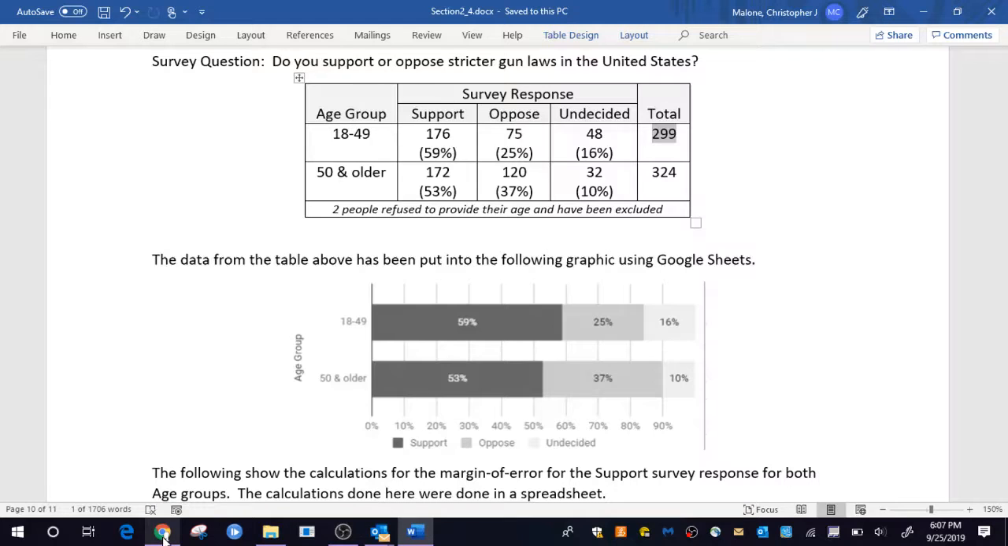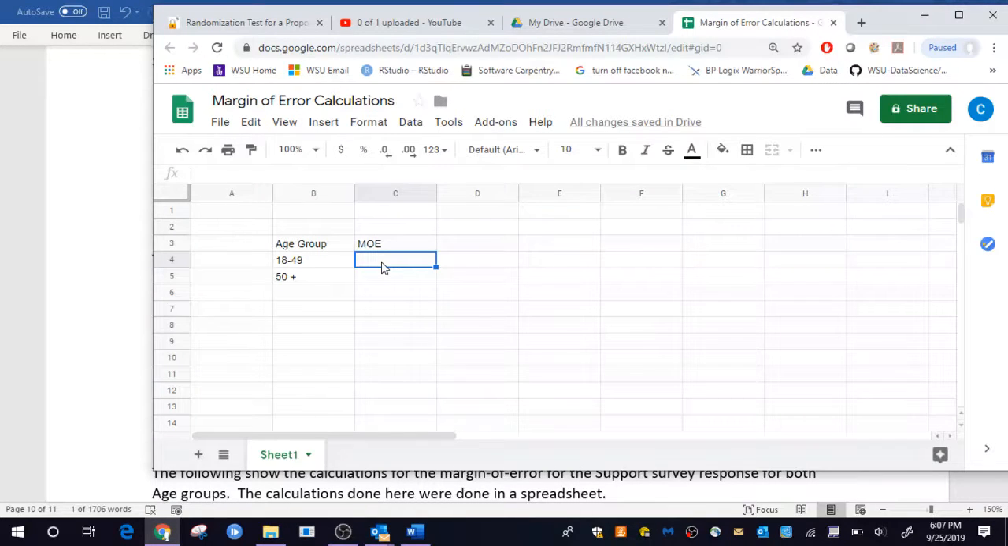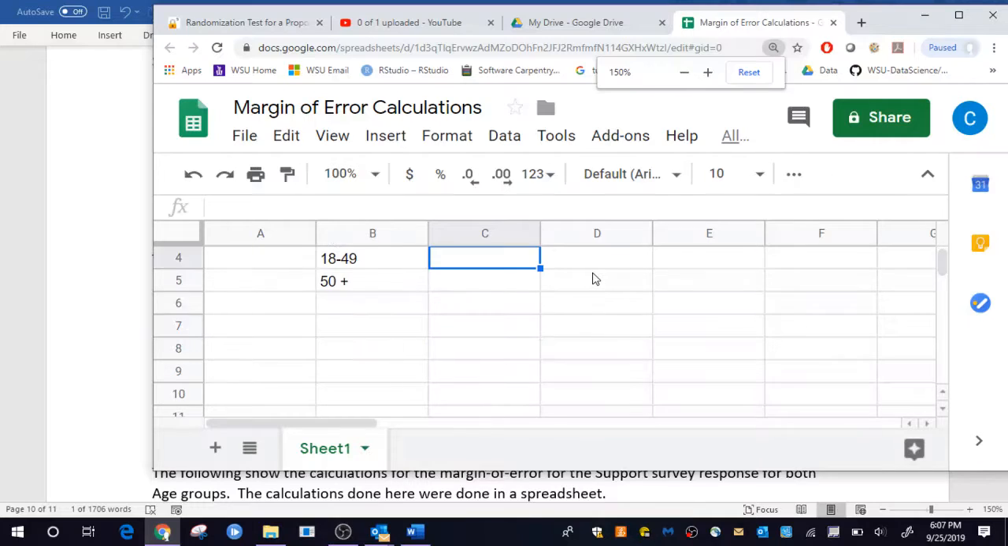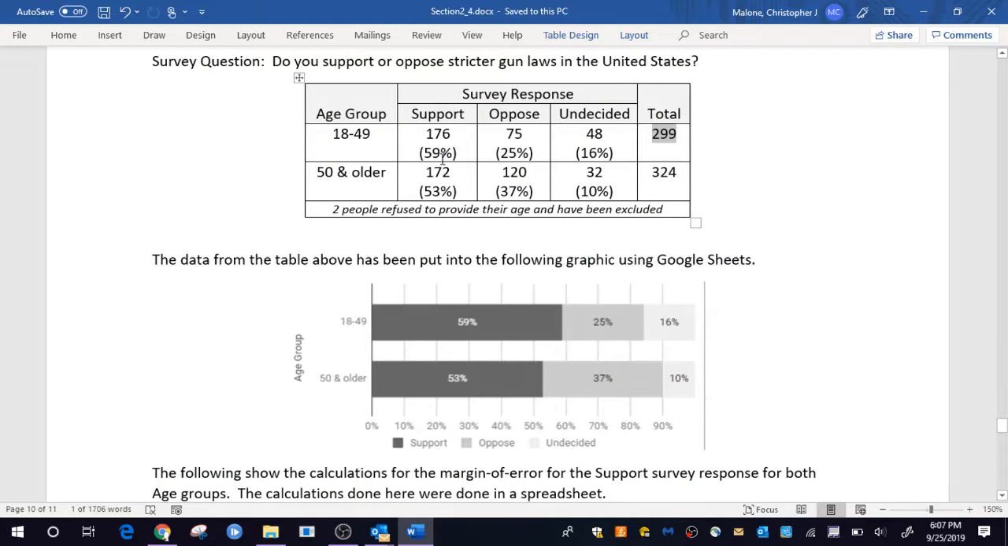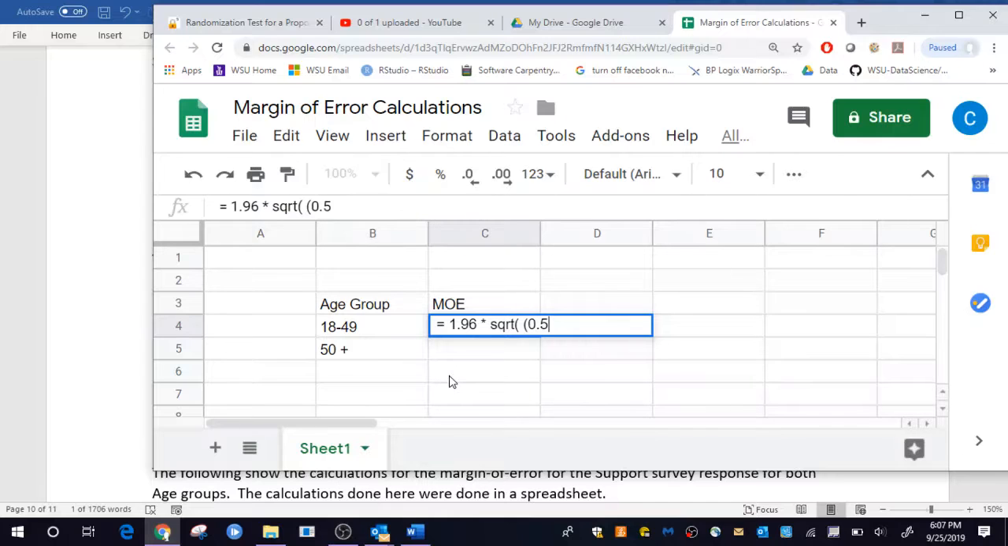Okay, so let's go ahead and carefully type this into our spreadsheet. Again, maybe blow that up a little bit more so you can see that. So here I'm going to have equal 1.96 times the square root of, what was the proportion? 59% if I'm doing the younger group. So 0.59 times 1 minus the 0.59.